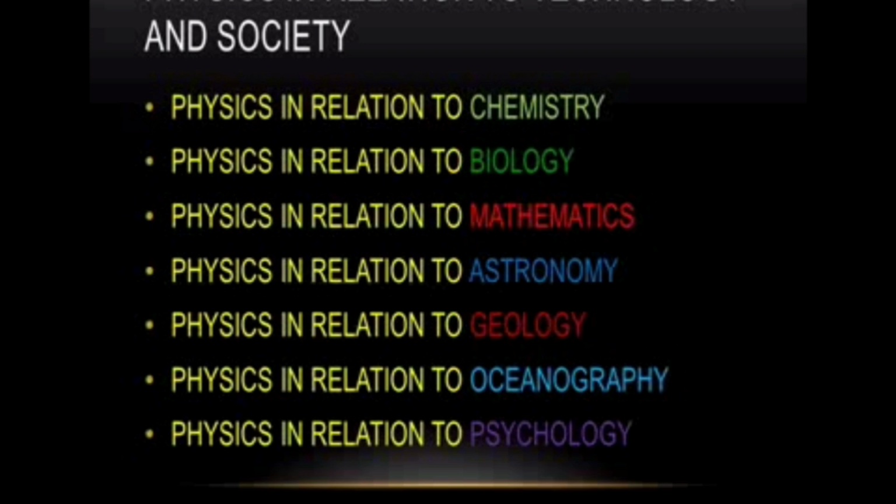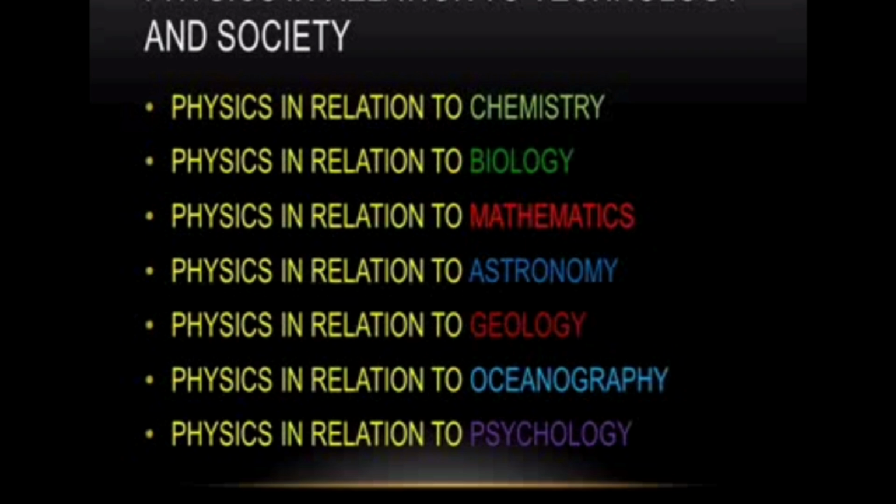Then finally, it is used in psychology. How is it used in psychology? Psychology can be derived from physical processes. For example, the movements of neurotransmitters are governed by the physical properties of diffusion and molecular motion. In our human brain, neurotransmitters transmit signals in the form of electrical signals. Electrical signals are definitely related to physics. So this is a method of using physics in psychology.